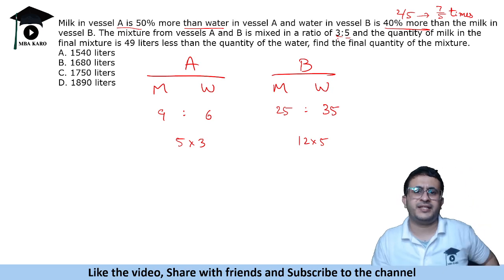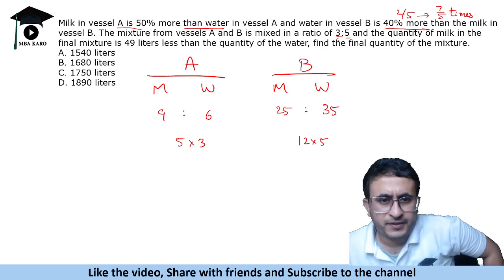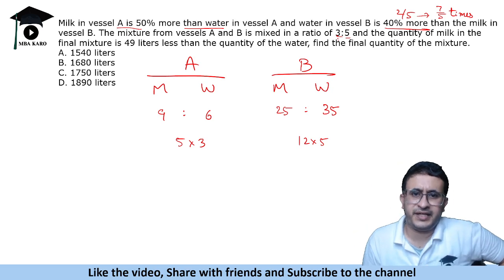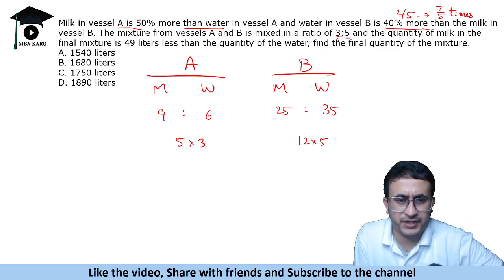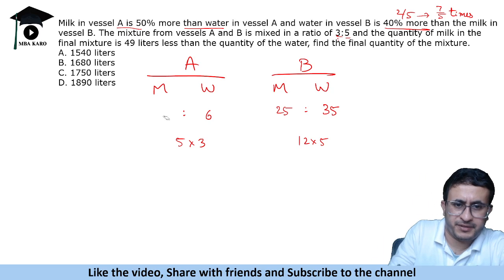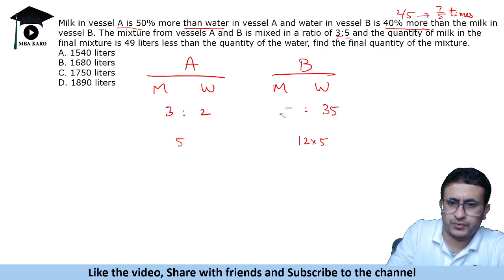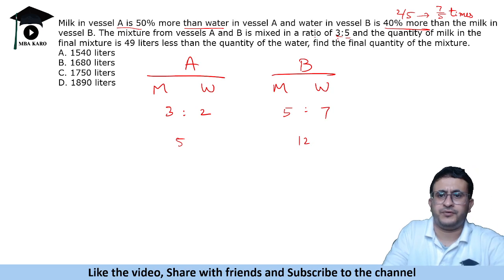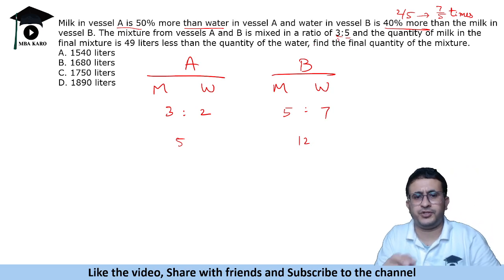Okay. So it says that mixture in vessel A and B is mixed in the ratio of 3:5. No. So actually we will not multiply by this. We will see the total here. So this is 5 and 7 only. Okay, total is 12. Now they are mixed in the ratio 3:5.